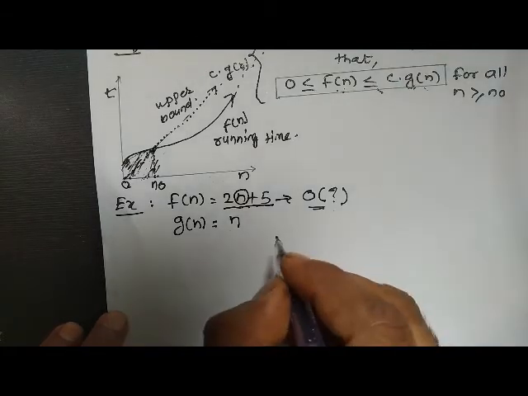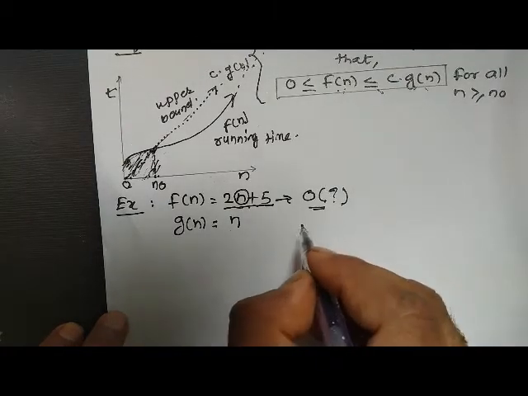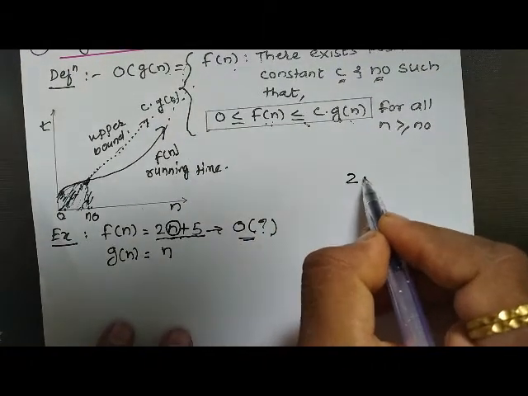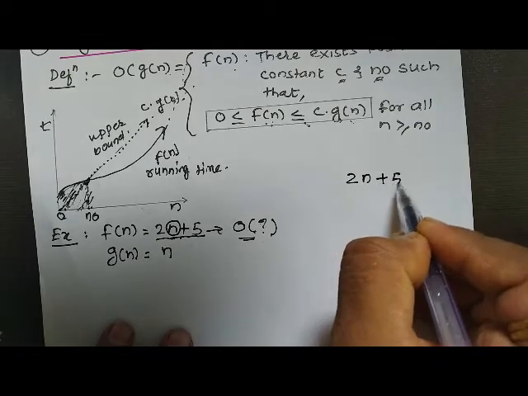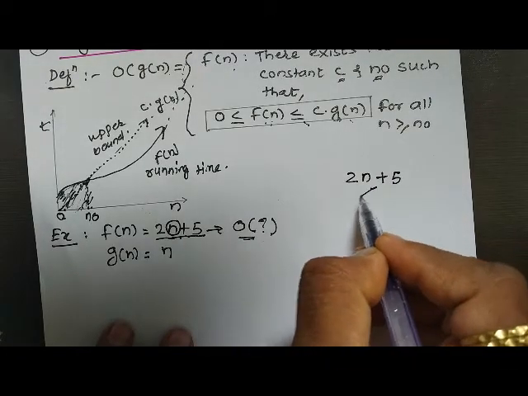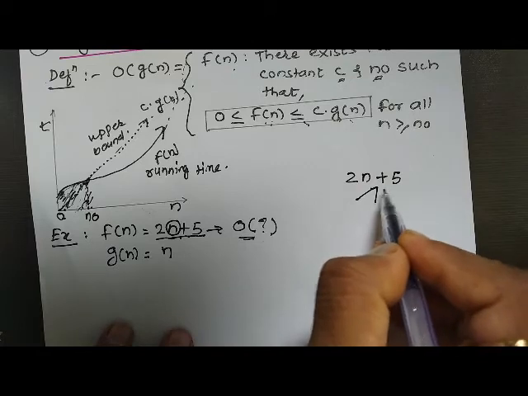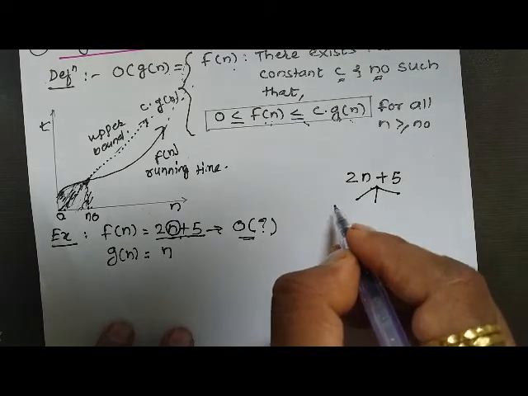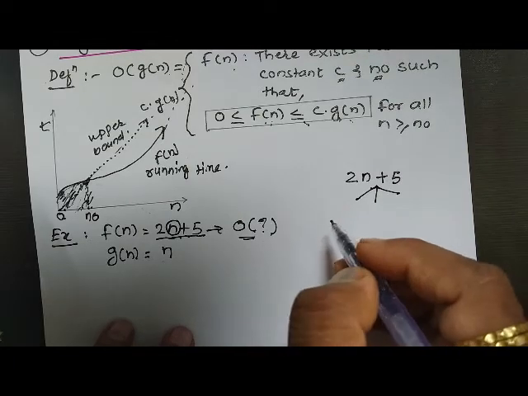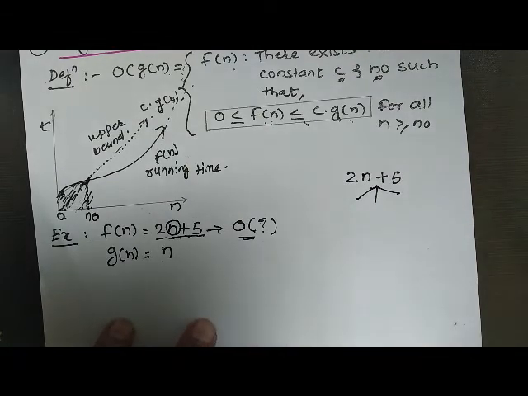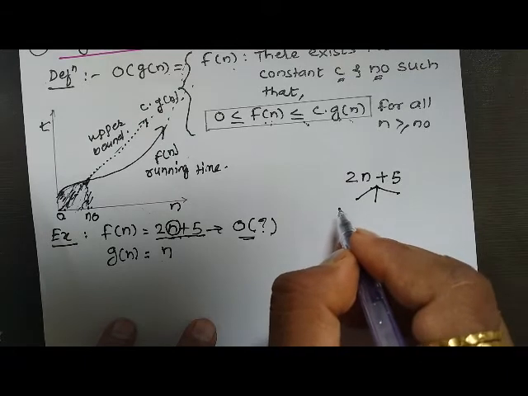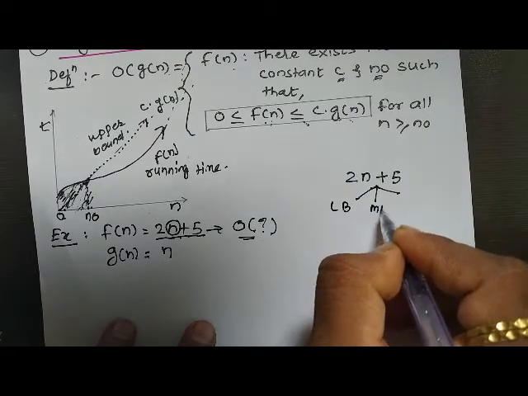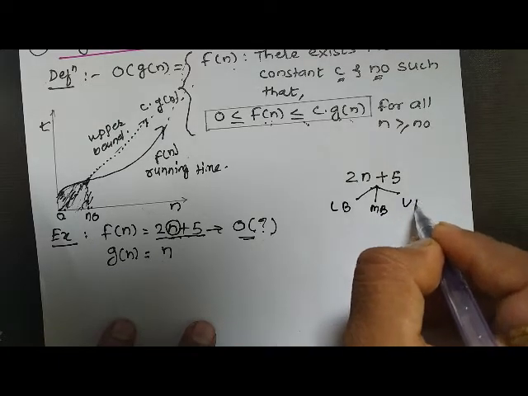Now, one tip I want to give here. You have to write this equation as it is, and we have to bound it with 3 different cases, that is the worst case, best case, and average case. So here I can write the lower bound, the middle bound, and the upper bound.